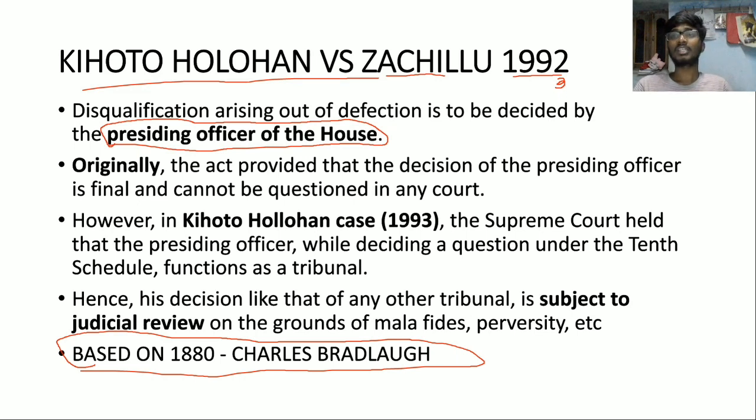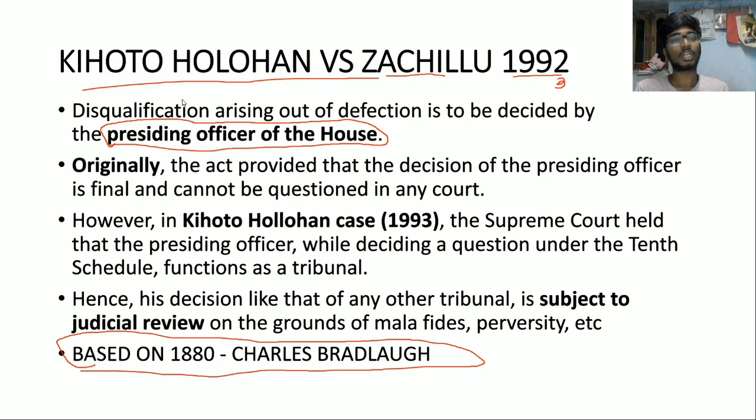According to Britain's laws, or even Indian laws, a member cannot enjoy the privileges or sit in the house without taking oath. In Britain, oath can be taken only in the name of God. So Charles Bradlaugh said he will not take oath, and the presiding officer said, I will not allow you into the house. This went to the British courts, and the courts refused to interfere because it is in the domain of the legislature.